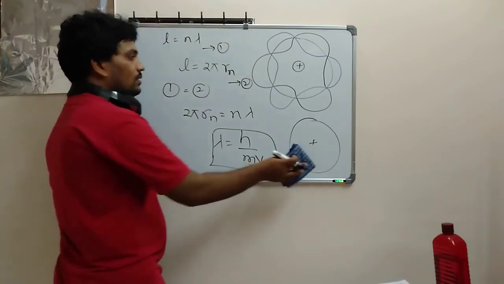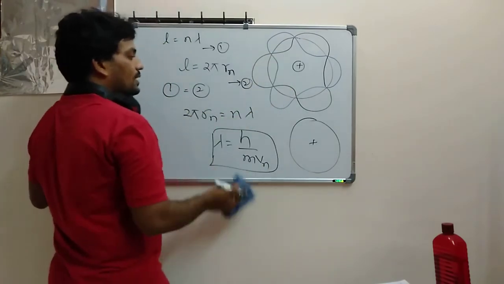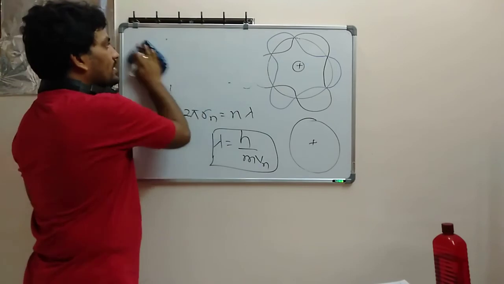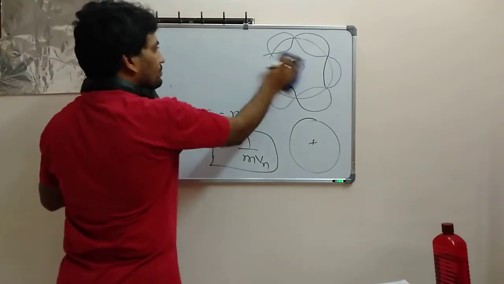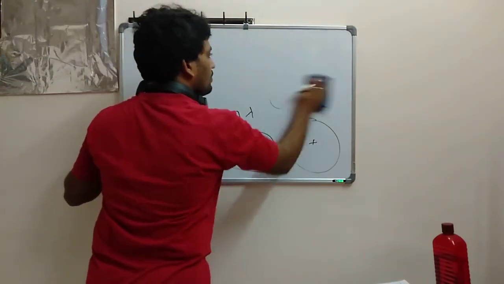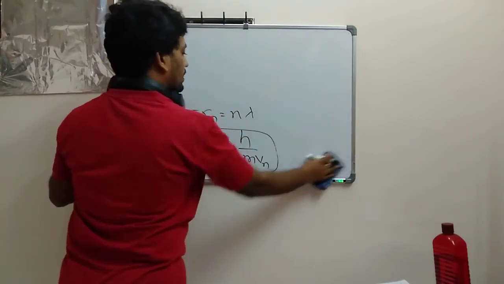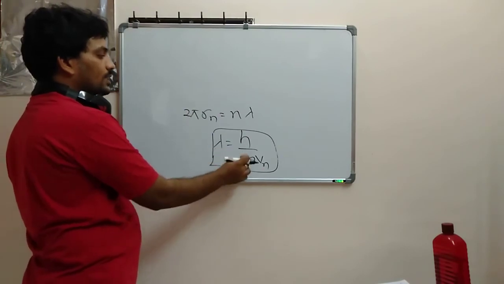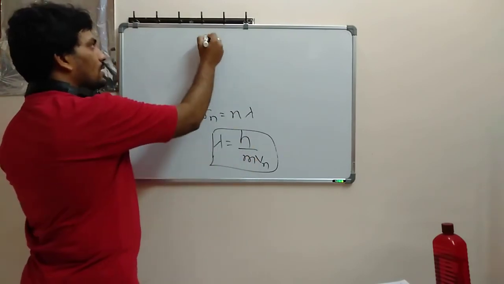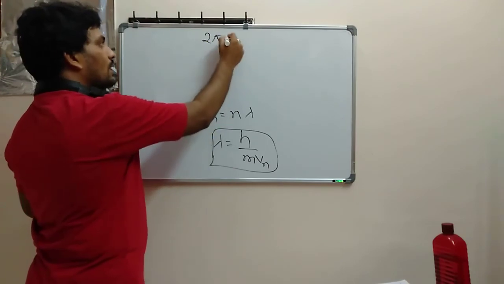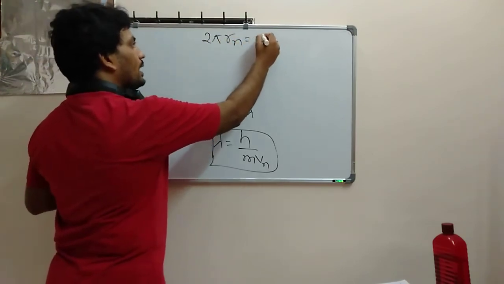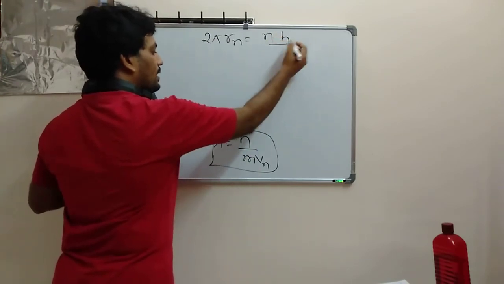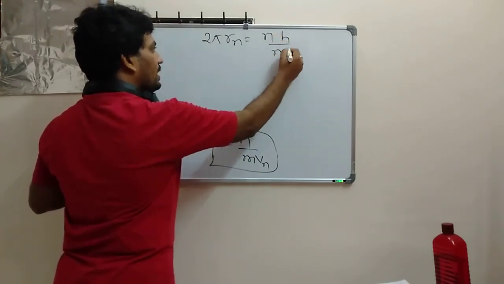Please take down this diagram also. From here, we will discuss one thing. If I substitute lambda is equal to h by mvn here, what happens? 2 pi r n is equal to n, and in place of lambda I write nh divided by mvn.